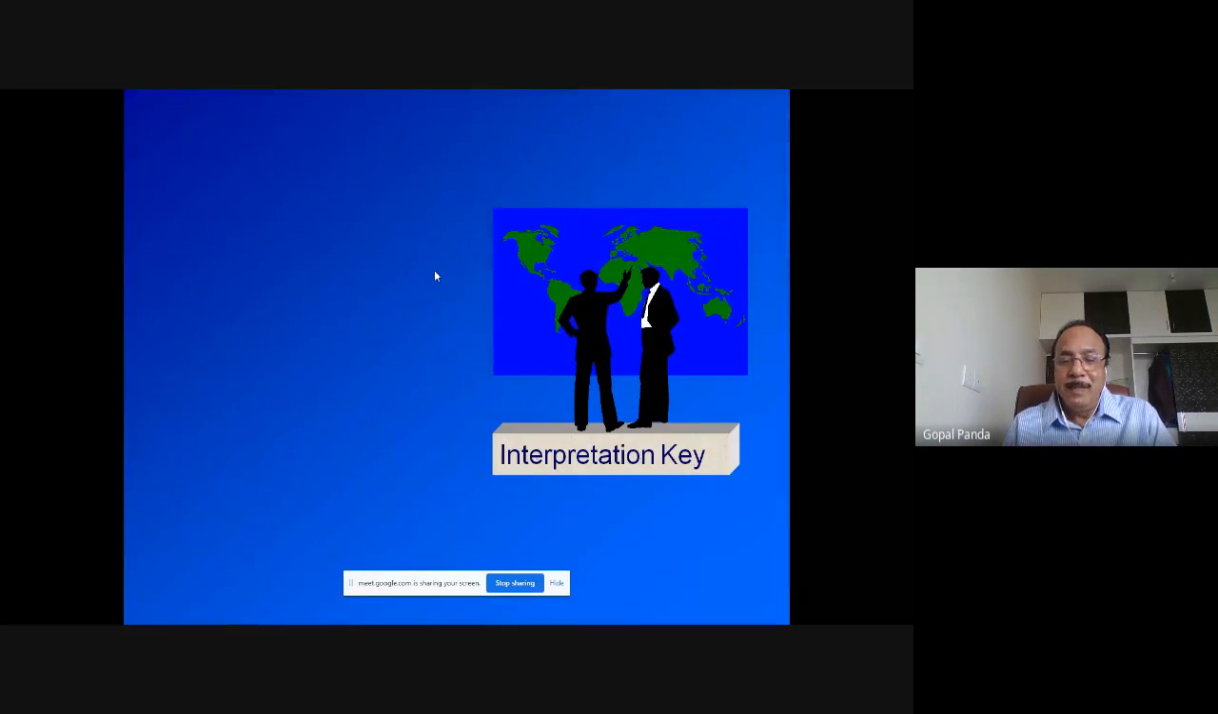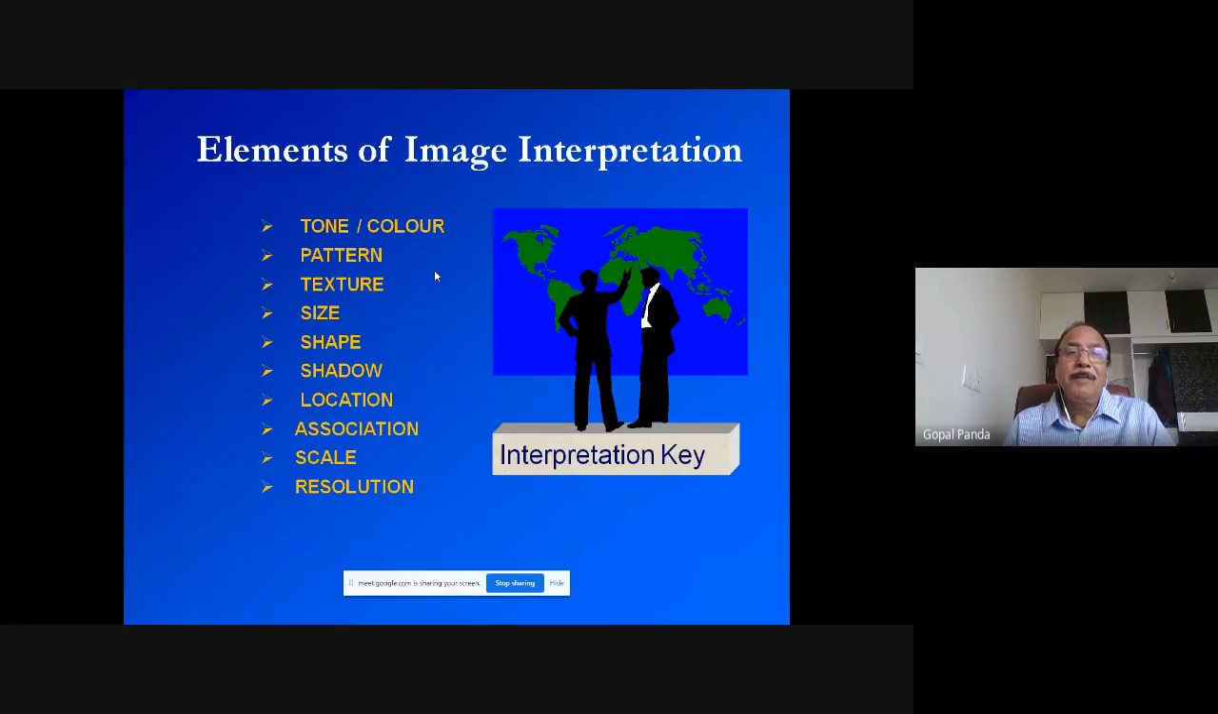So if you are looking for interpretation keys, elements of image interpretation, if you are looking visually, because visual interpretation becomes the first-hand information for you, just look at the satellite image; this is the information you will immediately be using. You will try to understand the image in terms of tone and color variations, pattern variations, texture variations, the size of the objects available within the image, the shape of them, then the shadow of the various features, then location of these features within the image, association of the different features available inside the image,